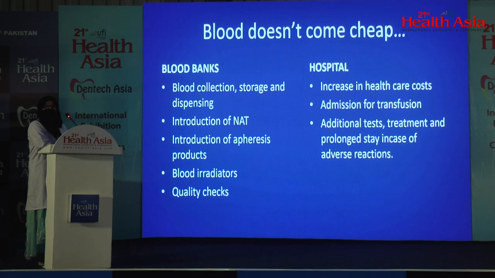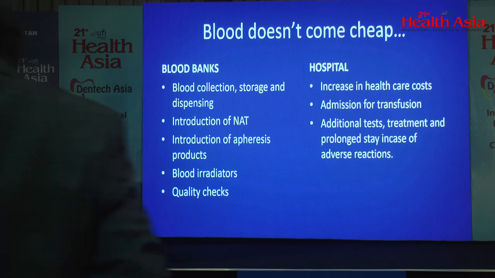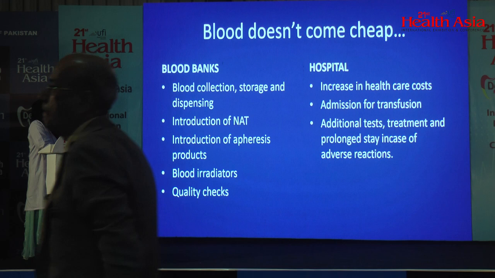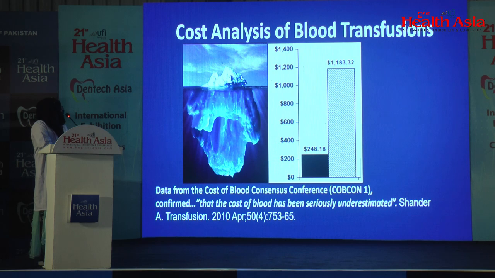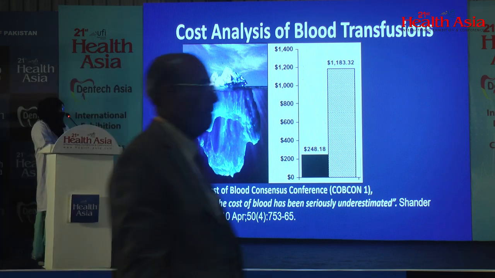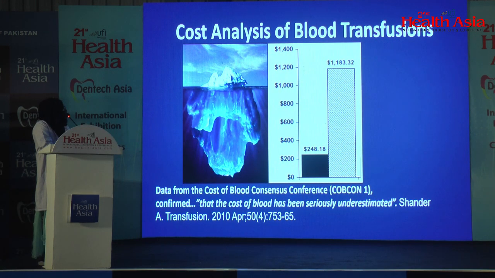Cost is another issue for which we need PBM implementation. Cost includes NAT testing cost, storage cost, reagent cost, and blood transfusion reaction management cost. This is data from the Cost of Blood Consensus Conference, which shows that the cost of blood has been seriously underestimated.